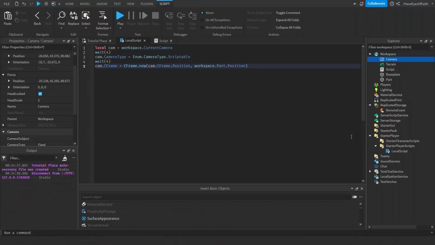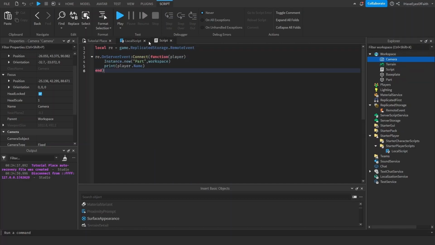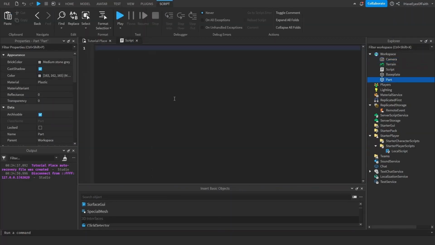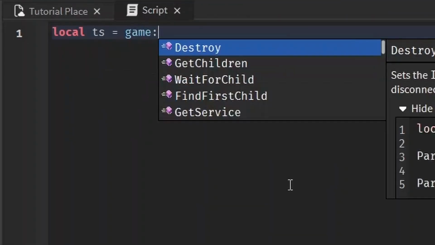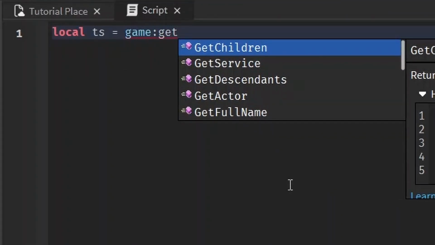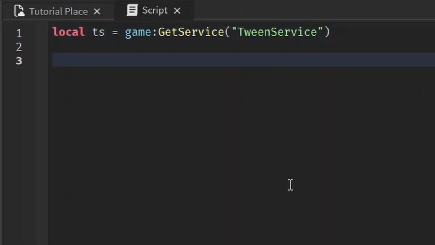Go mess with them. There's a service called TweenService, which is really cool and simple to use. What this service does is it takes a starting condition and an ending condition, and it changes the object as you specify. First, I'll show you by using it on a part in a server script. So we have this part right here. To get the service, you just do game:GetService TweenService.